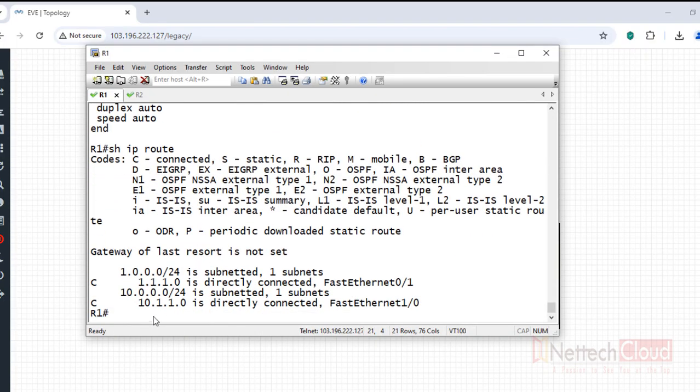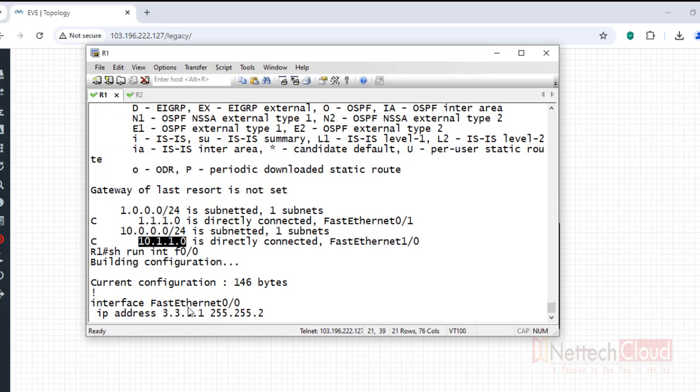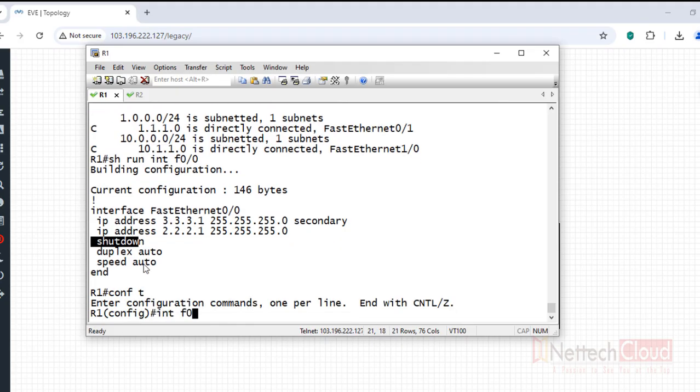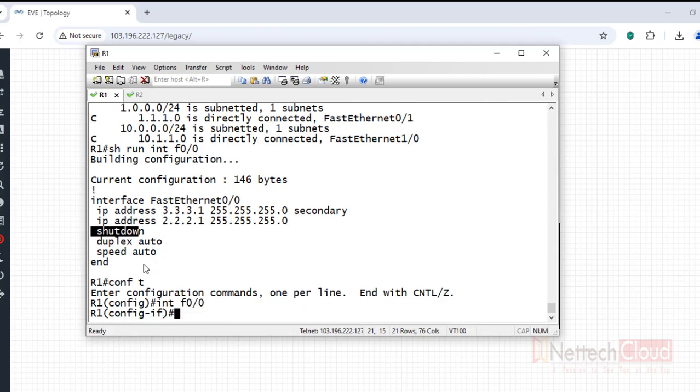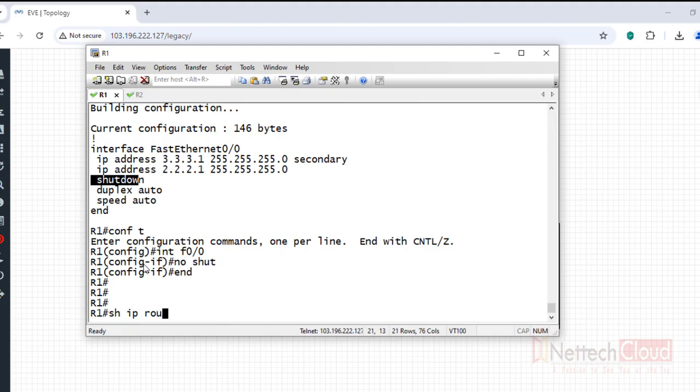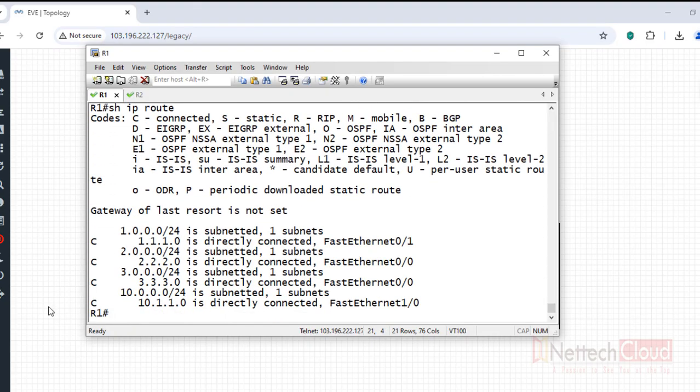If you look at the routing table, we can see there is only 1.1.0 and 10.1.1.0 because the interface is administratively down. I believe we forgot to run no shutdown command, that's the reason, right? So no worries, F0/0, bring up the interface with no shutdown command, check routing table one more time, and here we go.